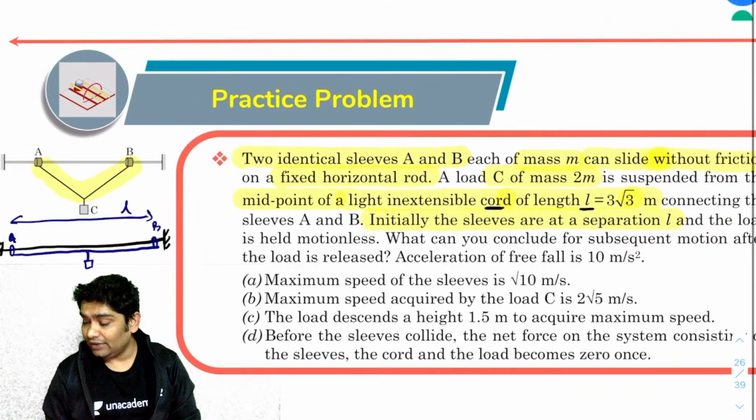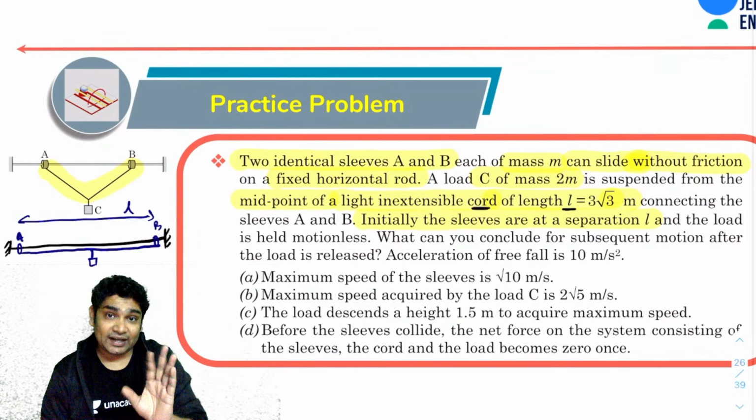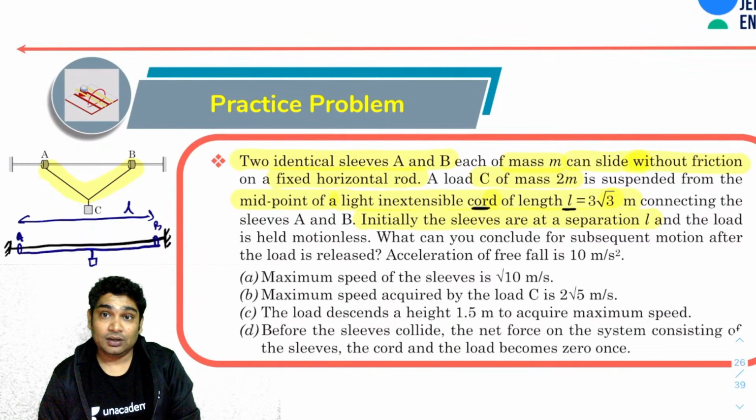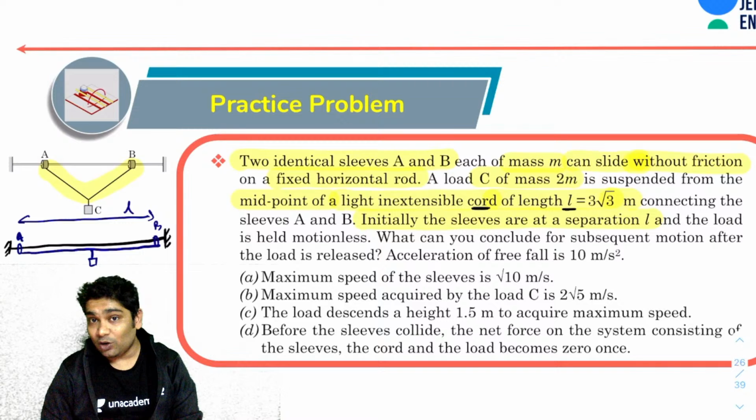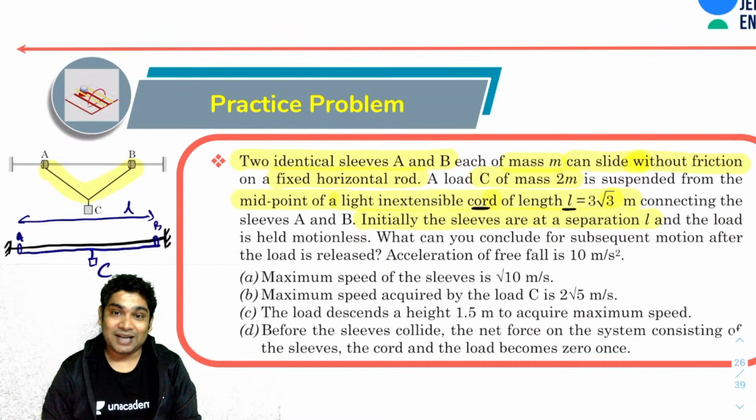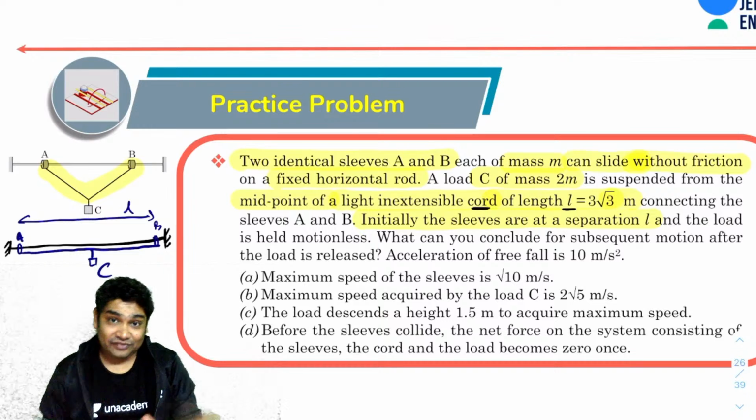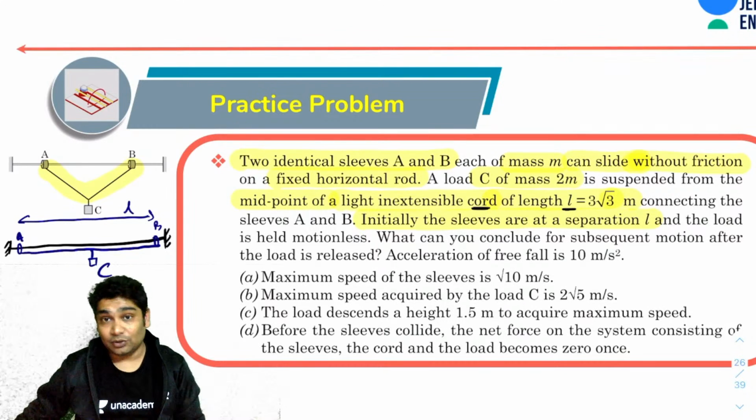I hope you can follow this and understand this. This is what they are telling you about the initial situation. Okay, initially the sleeves are at a separation L and the load is held motionless. What can you conclude for the subsequent motion after the load is released? Now you are letting go of the mass C at this point. Okay. Now, if the acceleration due to gravity is 10, then you have these options.